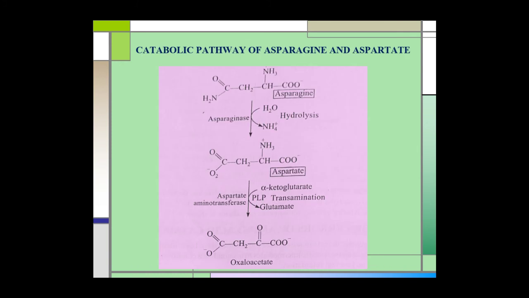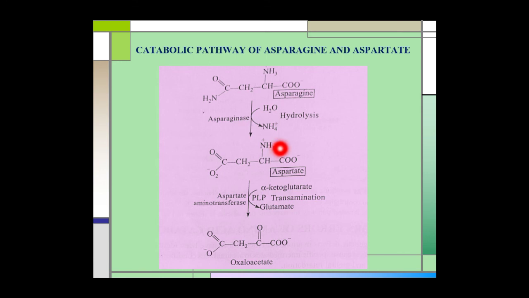Catabolic pathway of asparagine and aspartate. The two amino acids asparagine and aspartate are degraded to oxaloacetate. The carbon skeleton of asparagine and aspartate enters the citric acid cycle via the oxaloacetate. In the first step, the asparagine is hydrolyzed by the enzyme asparaginase to ammonia and aspartate.